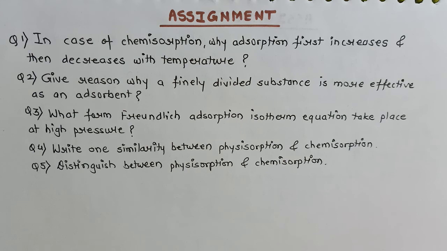As I have already told you, from the physisorption and chemisorption topic, the differences question, the similarity question, difference with respect to a particular characteristic, a general definition, or general differences can be asked. Then for Freundlich's adsorption isotherm, the most famous question is its equation. In these ways different questions can be framed from this topic.